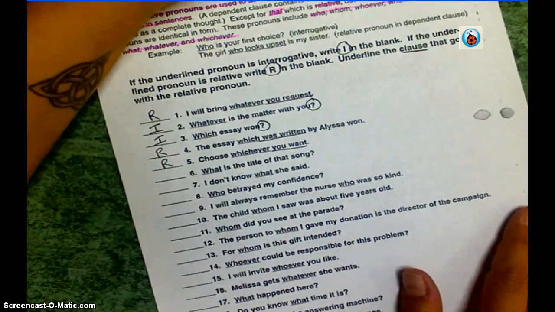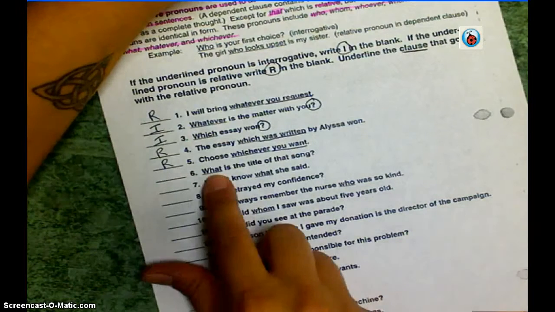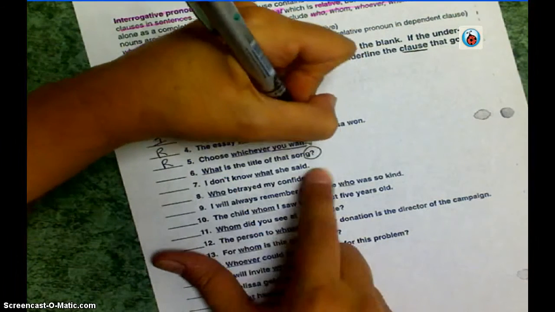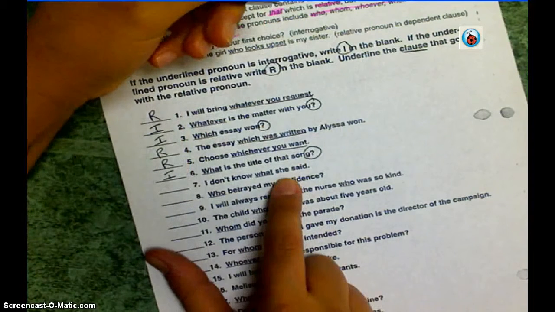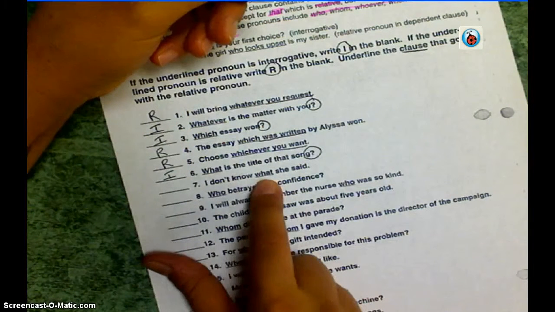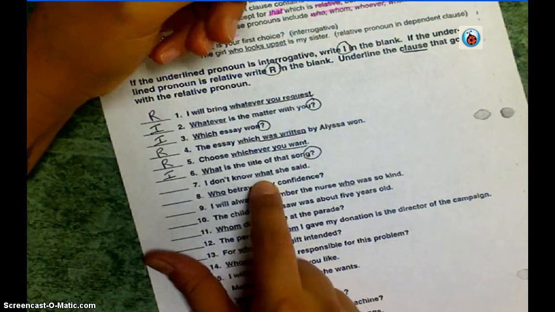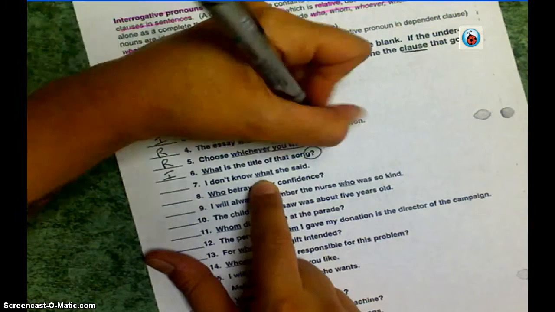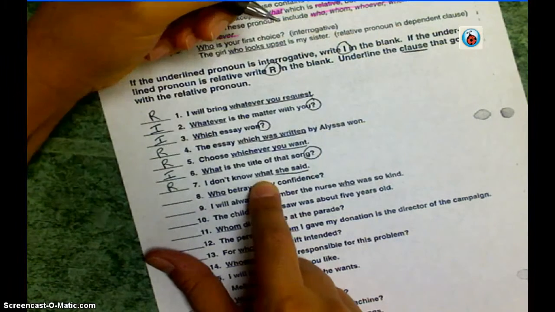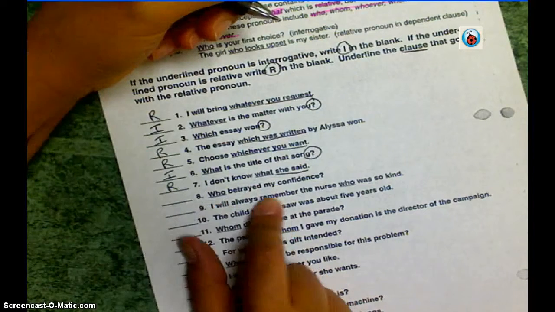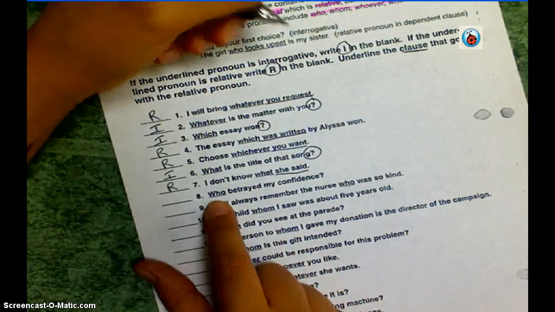What is the title of that song? What is our pronoun? It's asking a question, so it's interrogative. I don't know what she said. What? Same word, right? But different part of the sentence, no question mark, relative, underline to finish the phrase. Who betrayed my confidence? Who?